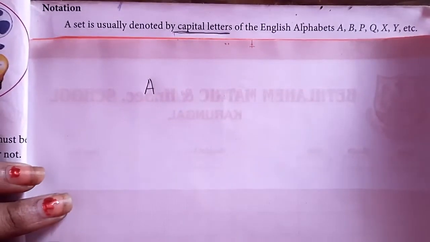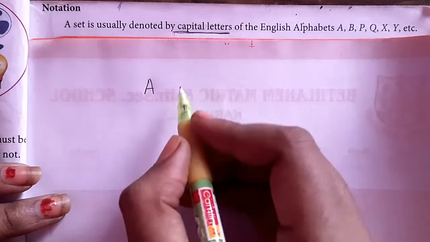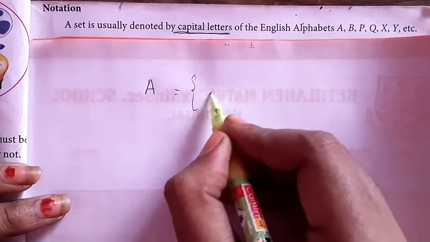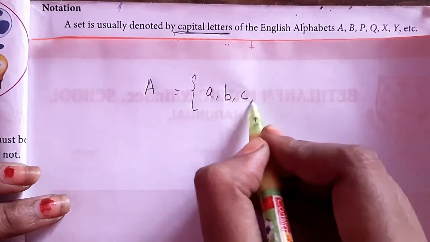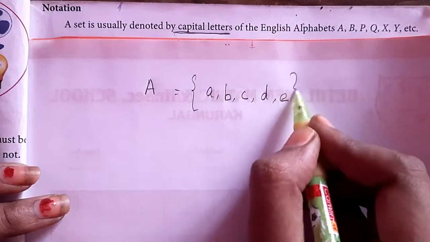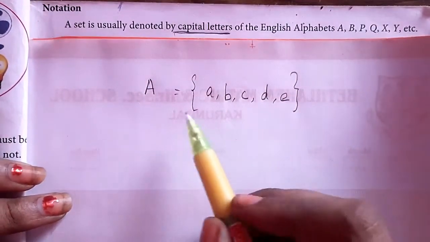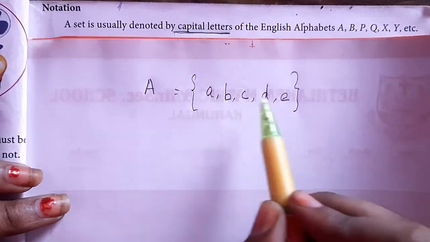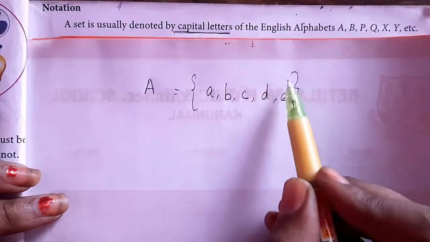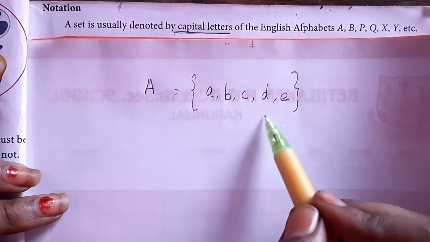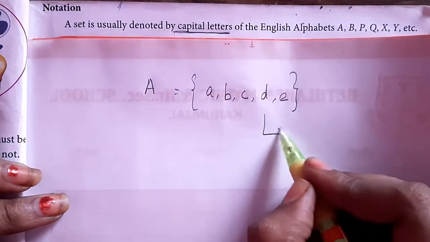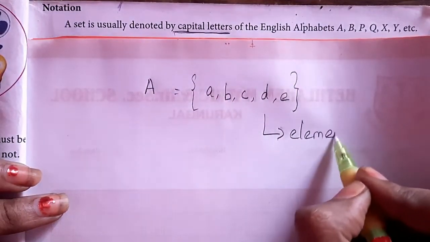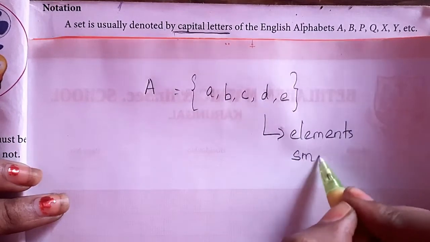Okay, why do they mention capital letters? Because in a set we have elements. Look at A, B, C, D, E. So we can say it is a set that contains the elements A to E. So for elements you can use small letters. So elements, small letters.